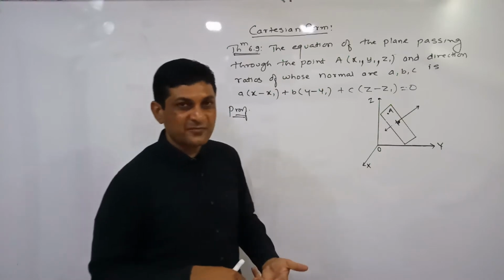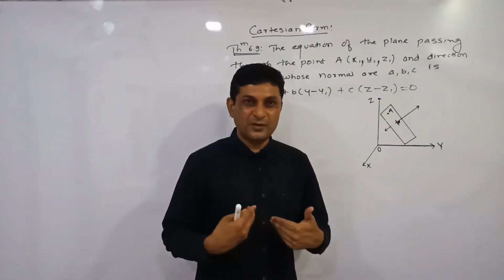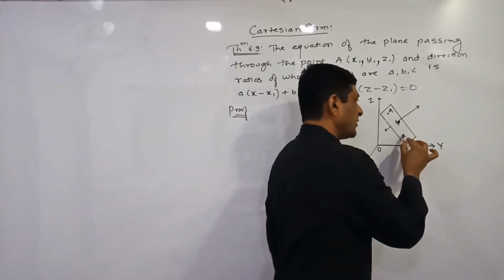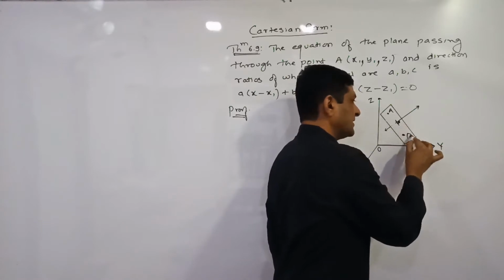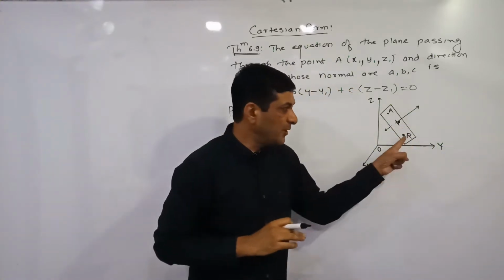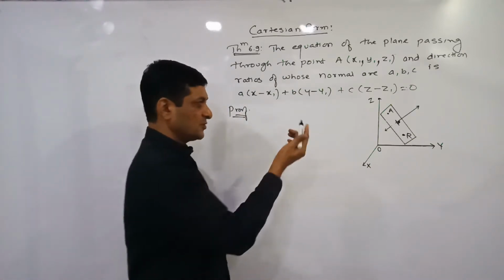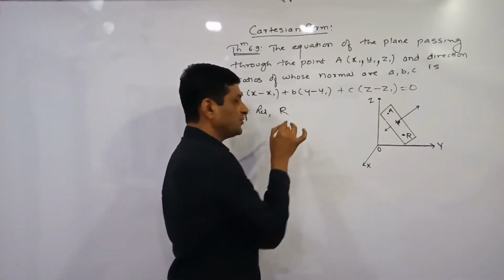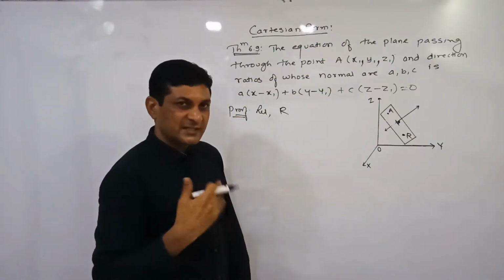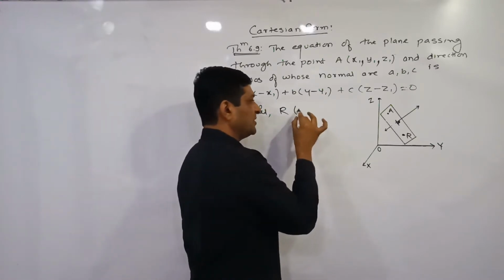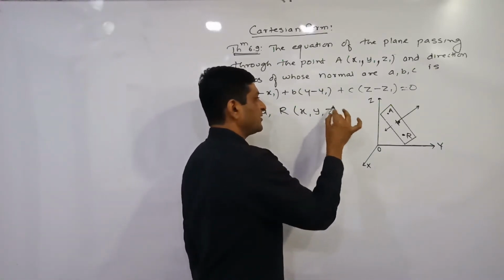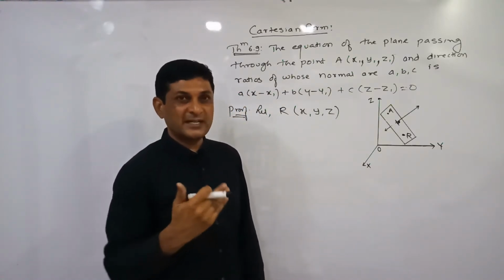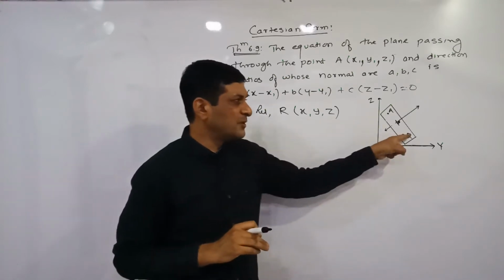And we know that whenever we are finding the equation of any locus, or equation of a line or a plane, first we consider any point on the locus. Here the locus is nothing but the plane. So any point on the plane we denote by R. Whatever our supposition may be, first write it down. Since we are finding the Cartesian equation, consider the Cartesian coordinates of this point, which we denote by x, y, z. These x, y, z are variables, meaning their values vary because it is any point.